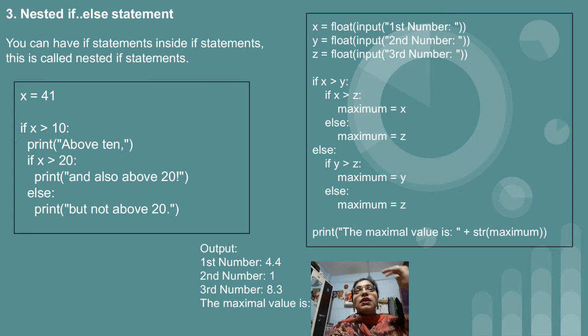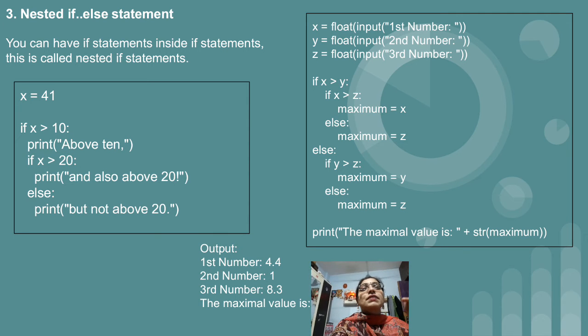So the first one is the if condition. After that condition is true, you write the statement, and exactly below that statement, if you write a new condition, that new condition will be considered part of the first if block. It is not a separate if block. If that condition is false and you still want to display something, then again you make use of an else statement. So this is one way. What will be the output? 41 greater than 10, the first condition is true, so the above 10 message will get displayed for the first example.